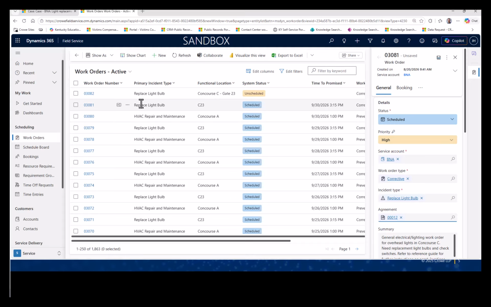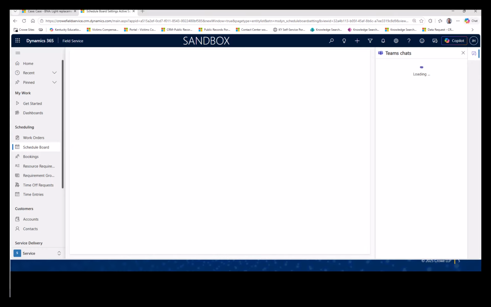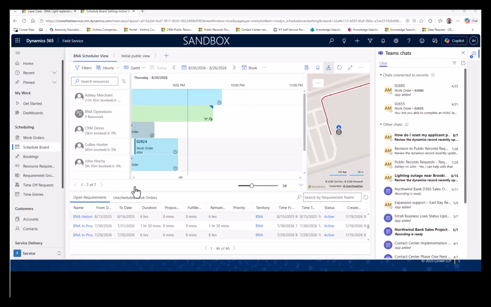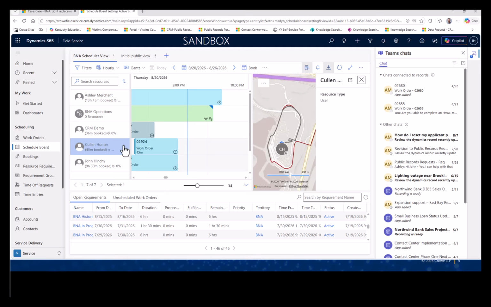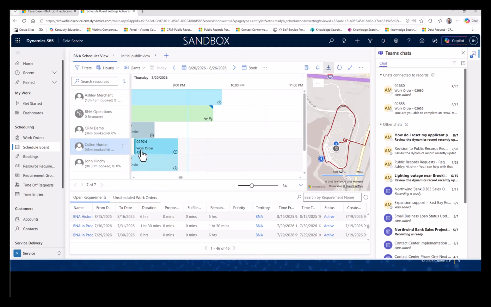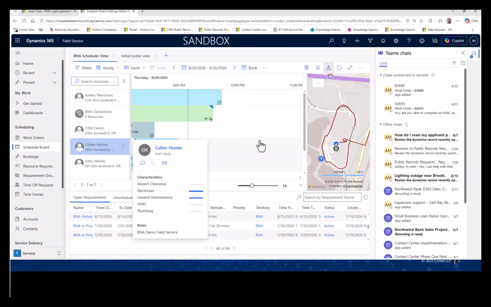Once the work order is ready, the schedule board gives the dispatchers a visual way to assign work to the right resource. So here, for my navigation, I'll navigate to the schedule board. Here I can see workload, timing, and availability in one place, which helps teams make faster scheduling decisions. This is where Field Service becomes especially valuable for organizations that need to coordinate technicians and service windows in real time. I can click on my resources, see the map update. I can view the resource card to see what characteristics they have and what jobs they can take.